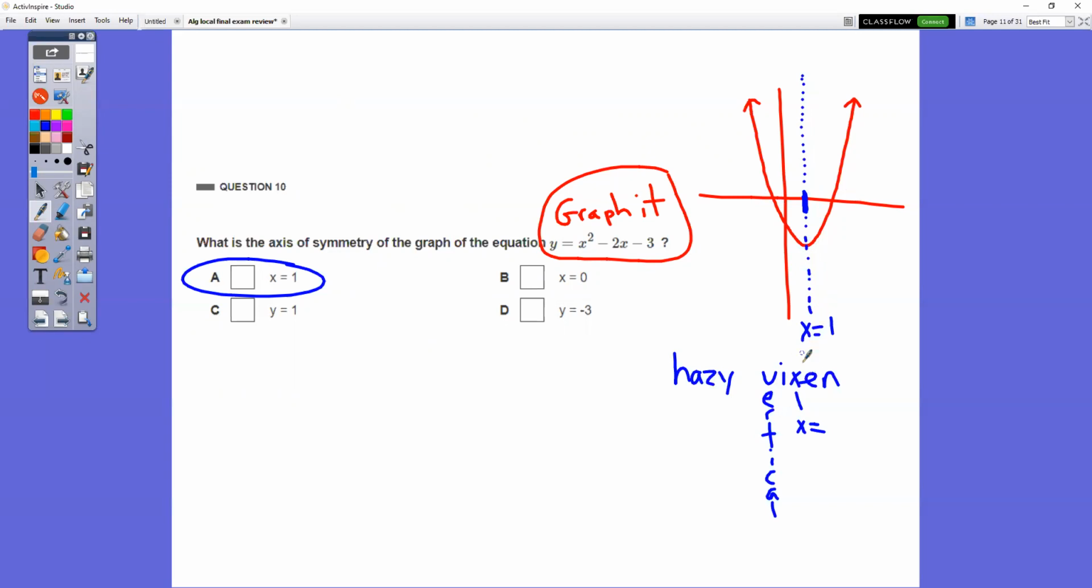Remember, x equals is a vertical line. So it would be A. If you're somebody that put y equals 1, y equals 1 is a horizontal line. All right, that's y equals 1. It's not at y equals 1. It's at x equals 1.